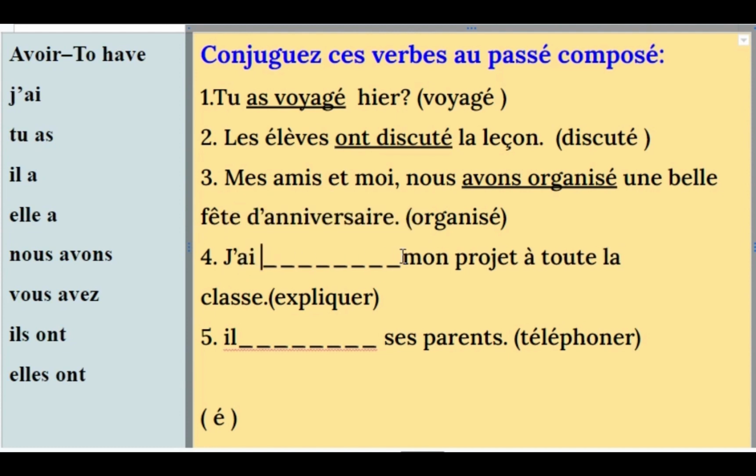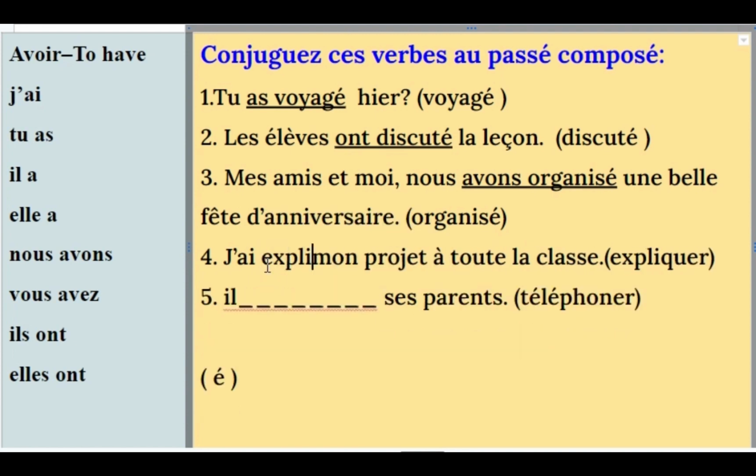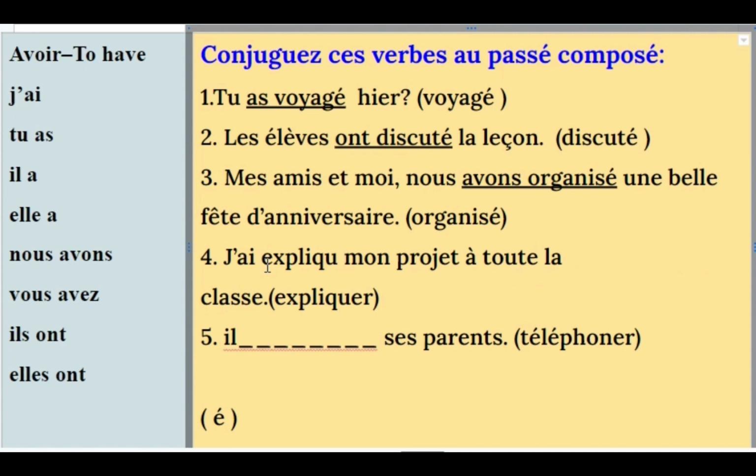Now bring down expliquer. Remember we have to put e accent aigu here. So I want to take e accent aigu. J'ai expliqué mon projet à toute la classe. I have explained my project to all the class.